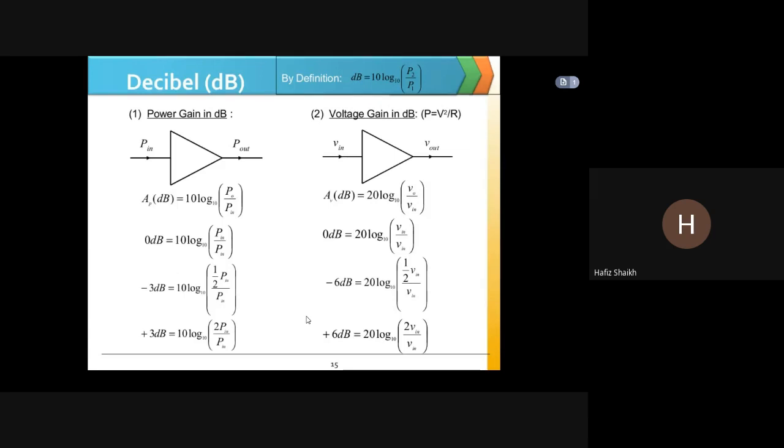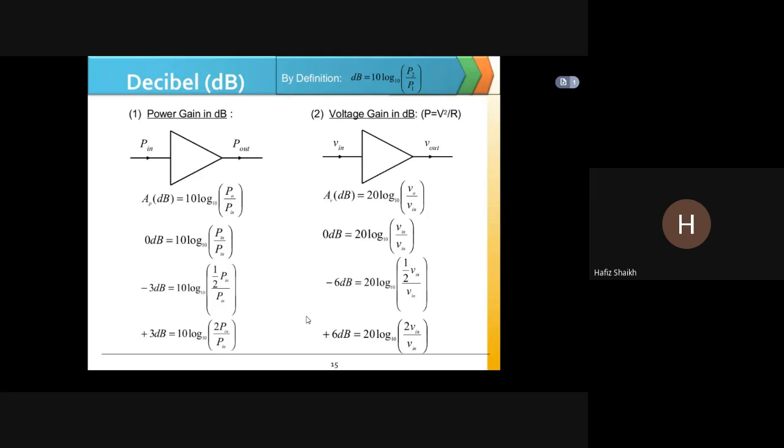Here you can see decibel. There are two columns: one is power gain in decibel and the other is voltage gain in dB. You can see it's passing through an op amp, with P in and P out. P in is the input power, P out is the output power. So the gain AP, the power gain, is equal to 10 log P output upon P input.